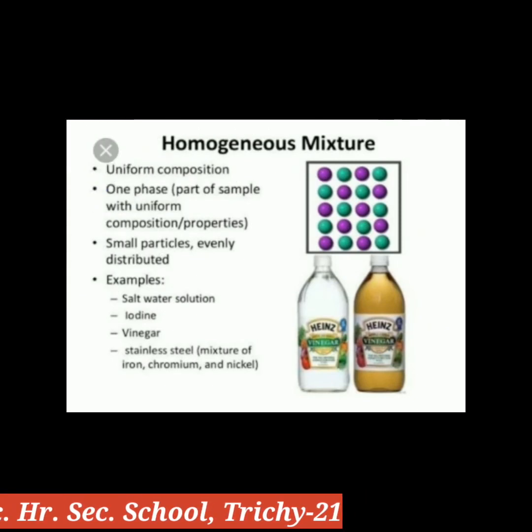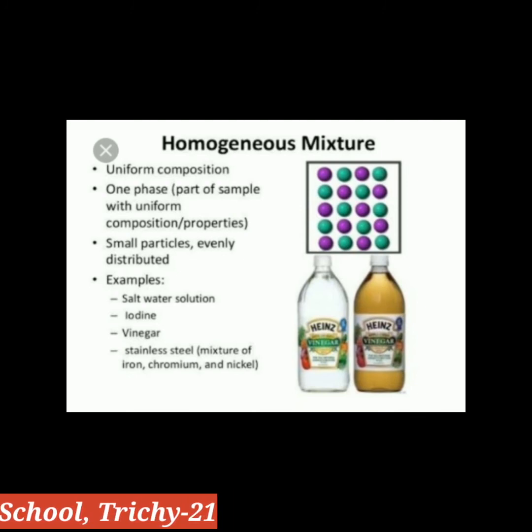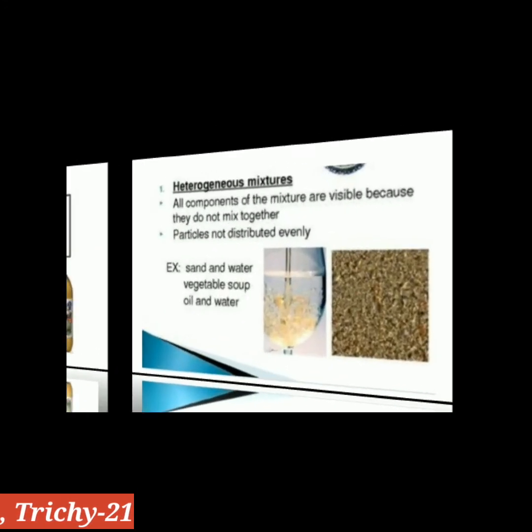Okay, homogeneous mixtures have uniform composition. What are the examples of homogeneous mixtures? Salt water solutions, vinegar, iodine, etc. Next are heterogeneous mixtures.